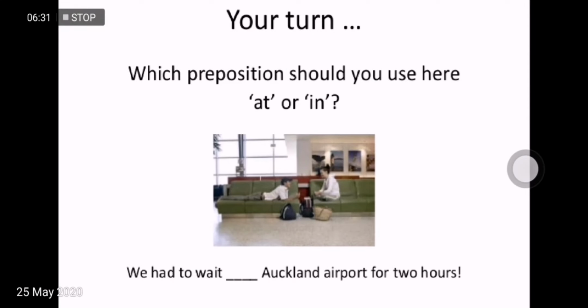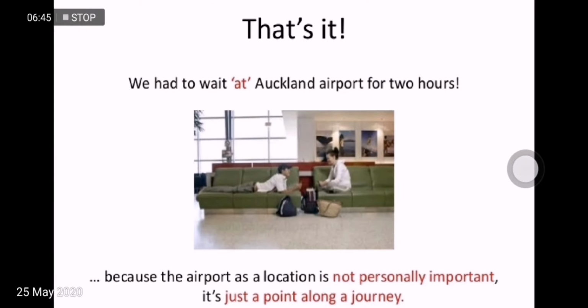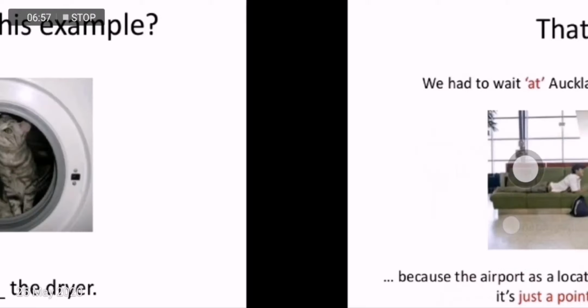Now it's your turn. Which preposition should you use here? You have to use either at or in the sentence below. Look at the sentence below the picture. We had to wait dash Auckland airport for 2 hours. Think and say what will come. At. So that's it. We had to wait at Auckland airport for 2 hours because the airport as a location is not personally important. It's just a point along a journey.